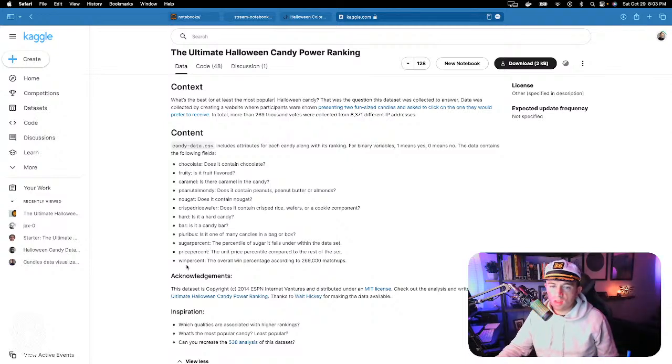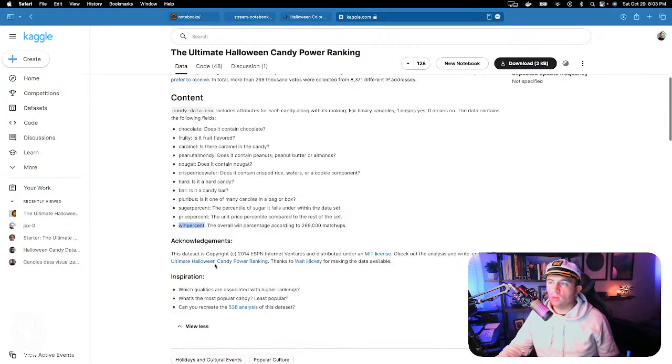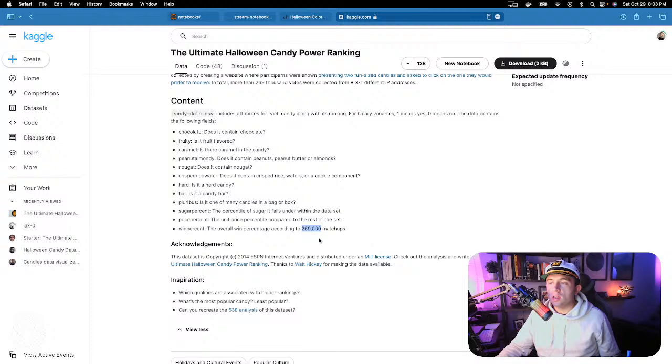What they basically did, and this last one is the most interesting feature of all, is they paired each candy up. I don't know exactly if it was random or how they did it. This is the percentage of each time a particular candy won. It looks like there were 269,000 matchups. So big thank you to Kaggle and 538 for curating this data set that you can find on Kaggle.